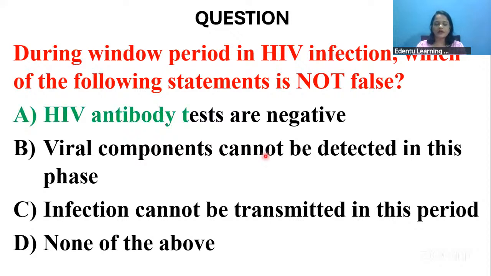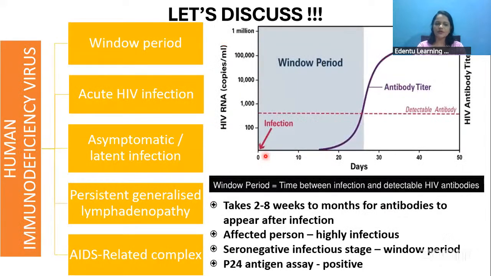So HIV, the human immunodeficiency virus, causes the acquired immunodeficiency syndrome, AIDS.